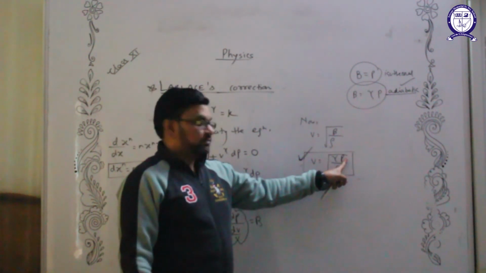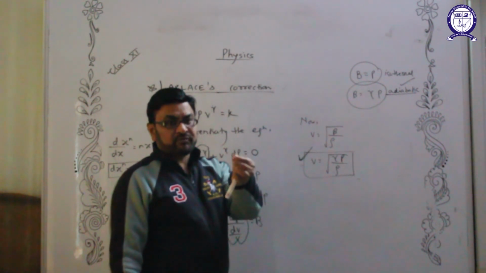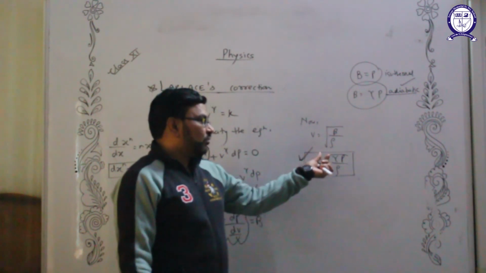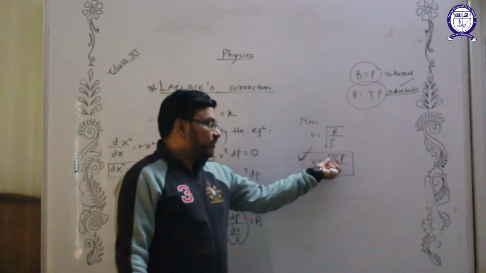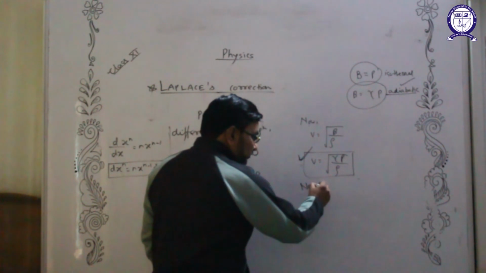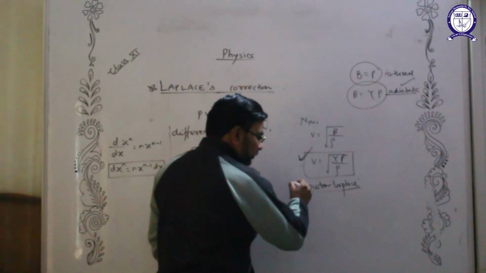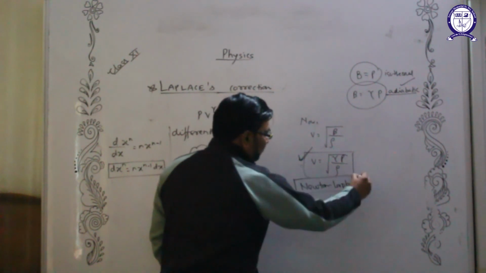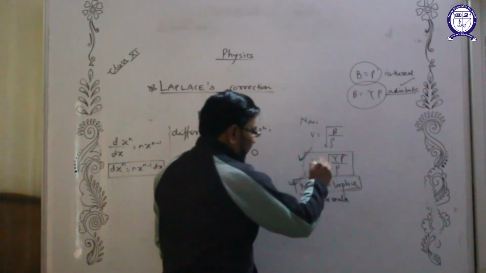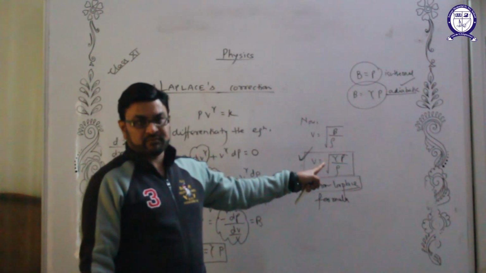This involves the pressure, the density and the adiabatic coefficient. The adiabatic coefficient depends on whether the gas is monoatomic, diatomic or triatomic. For air, normally gamma is 1.4. So the value of gamma will be given to you. This is called the Newton-Laplace formula. You cannot forget the name of Newton, because Newton initiated the process. So wherever we need to find the velocity of sound in air or any gas, we will apply this formula directly: root of gamma P by rho.